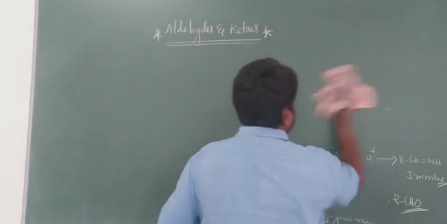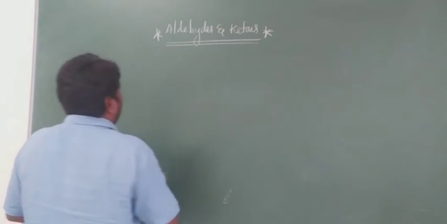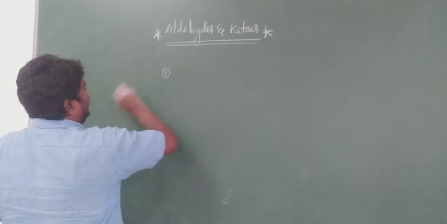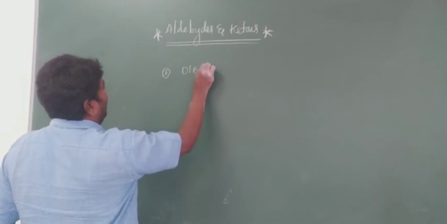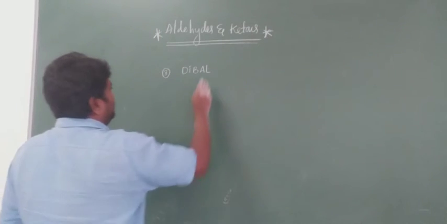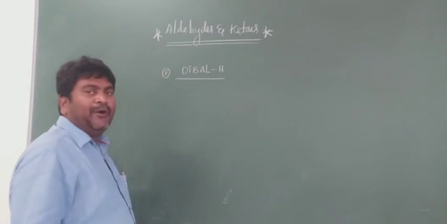Next, the third one: DIBAL-H. What is the full form of DIBAL-H?